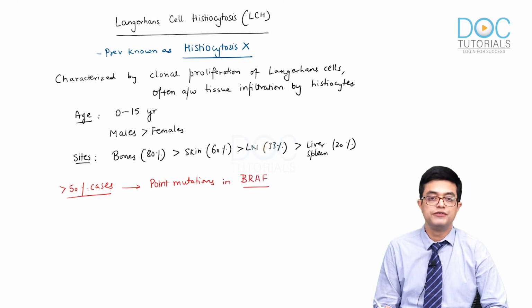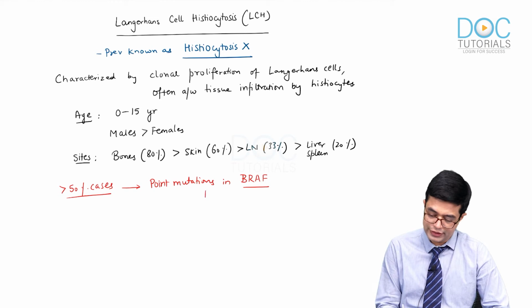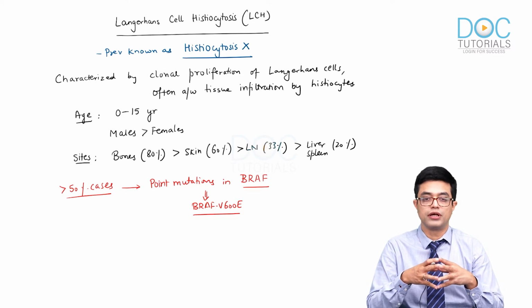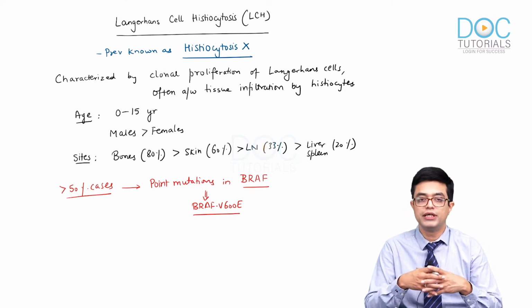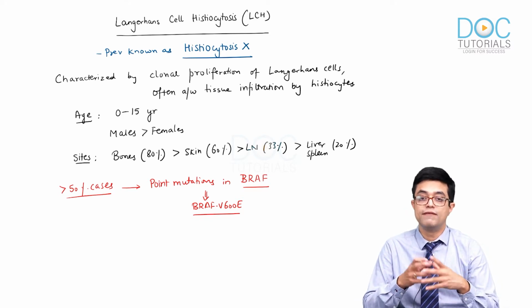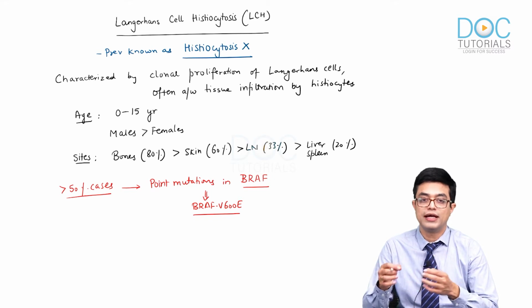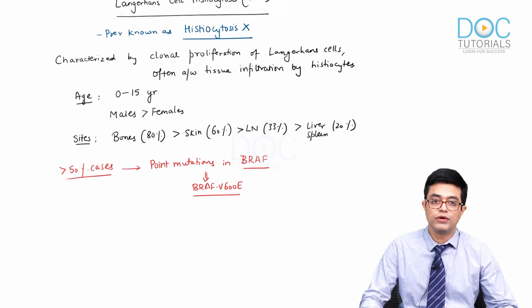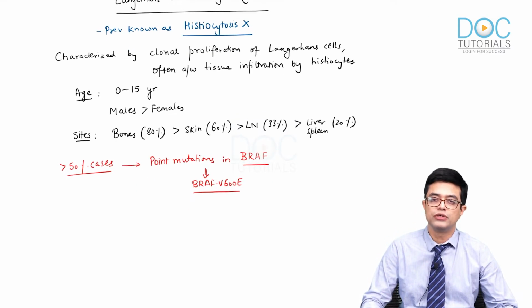So, BRAF gene mutations are seen, and this point mutation is known as the BRAF V600E mutation. It is a point mutation in the BRAF gene which changes valine to glutamic acid at the 600th position. We call it the BRAF V600E mutation. So, that is the important one-liner that you need to remember.